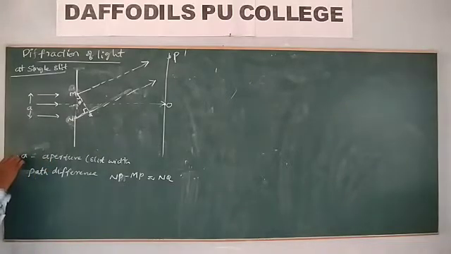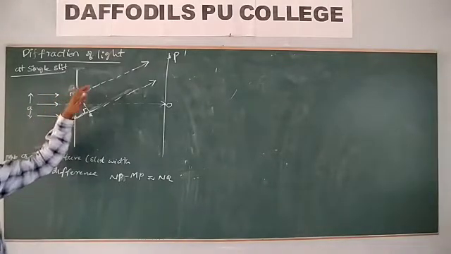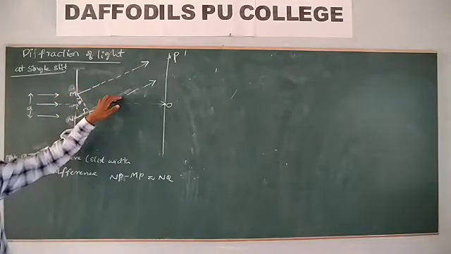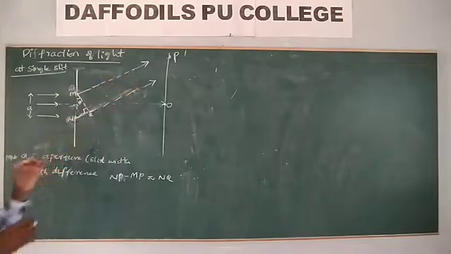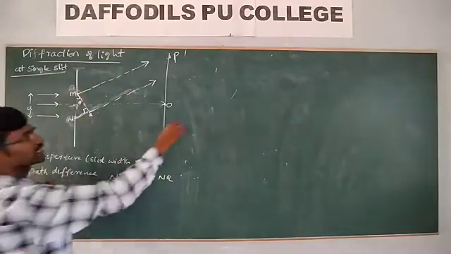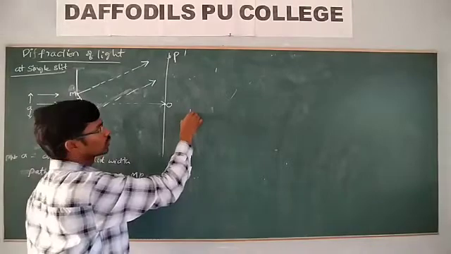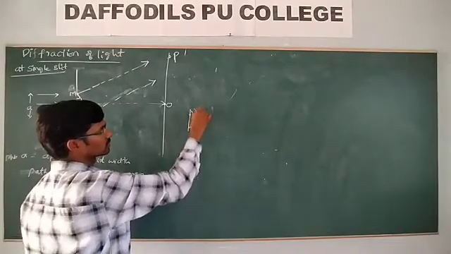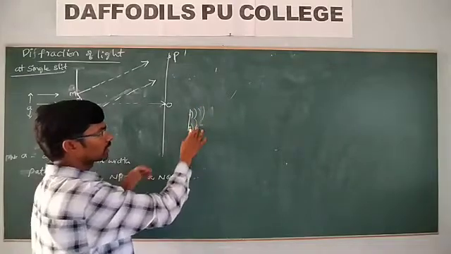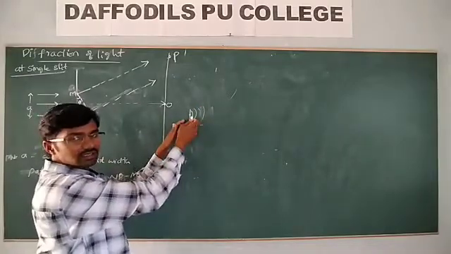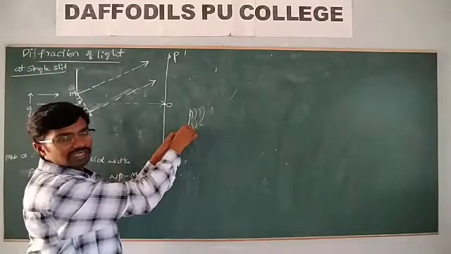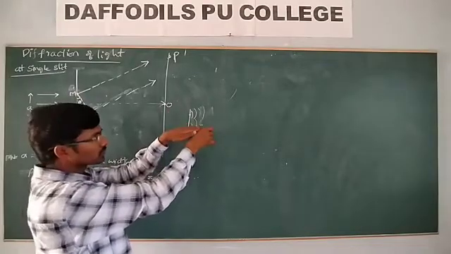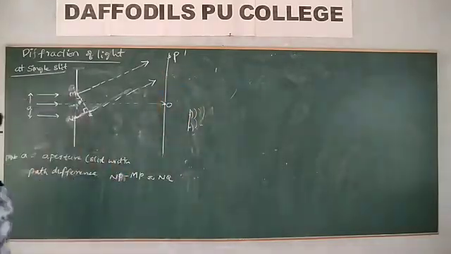What happens according to the Huygens principle? Each point of the wavefront acts as a secondary source, so from this single wavefront a number of wavelets are produced. These wavelets coming from the same wavefront will be superposed, so that we get a diffraction pattern.